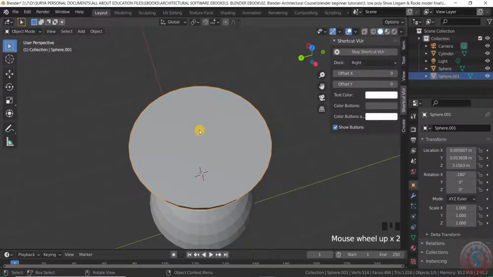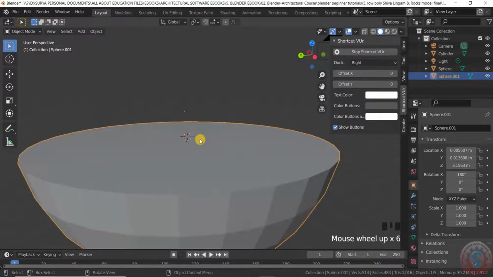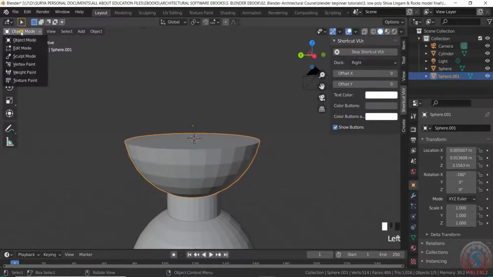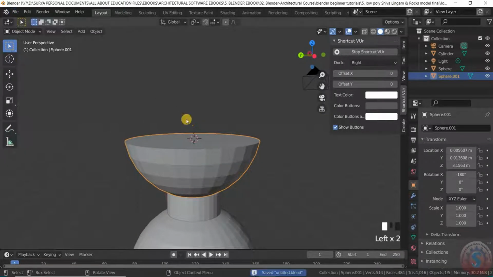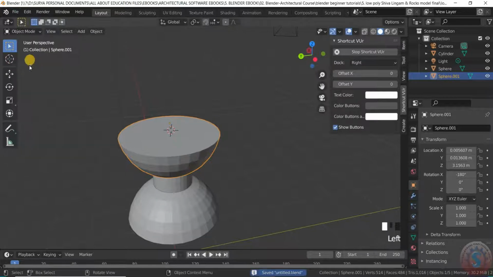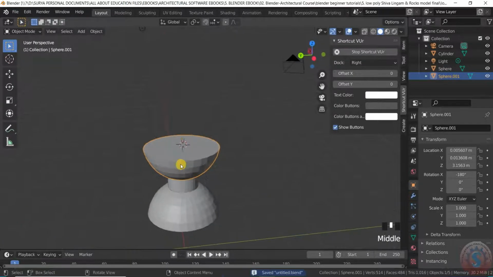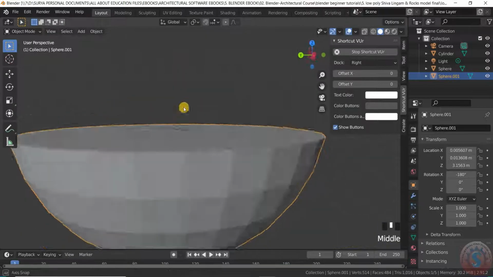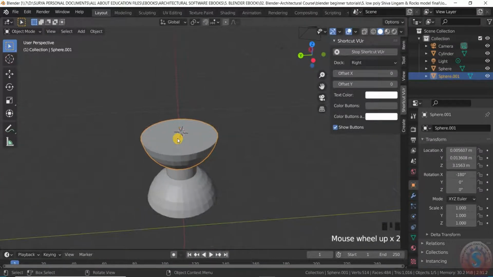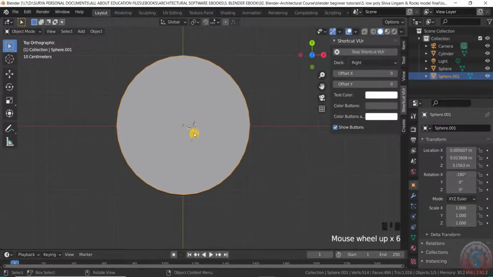Somewhere else here I want to create again, shift and right click, and you can observe the cursor is on the top. I want to create here on the object, and save again. In Blender, you should save the file every 10 seconds or 20 seconds, because it disappears sometimes. And you can observe the cursor is on the top. I want to create, for example, it is not there here.